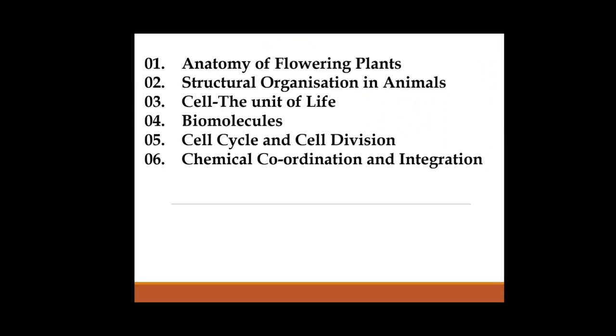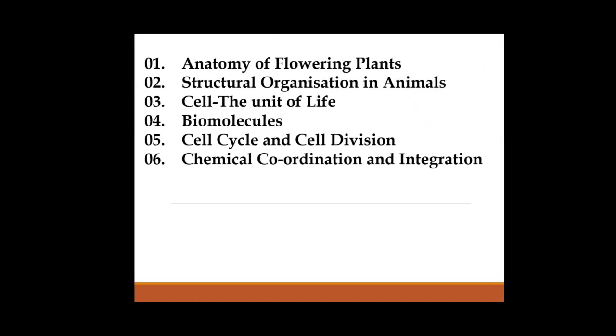Then structural organization in animals. Initially we have already studied the tissues, various types of tissues, like epithelial tissue, connective tissue, muscular tissue, and neural tissue. Then we have discussed the type study animals, and majorly in the NEET only the cockroach is there, then earthworm, along with that frog is eliminated in the NEET part.